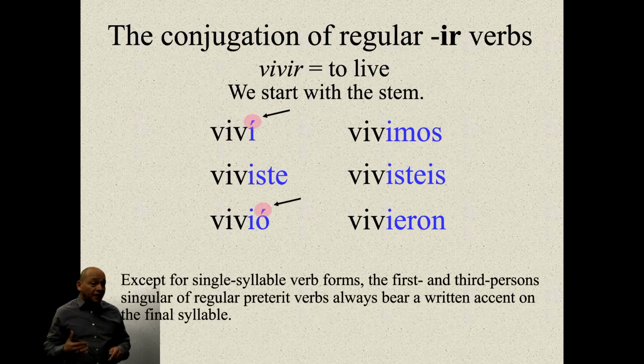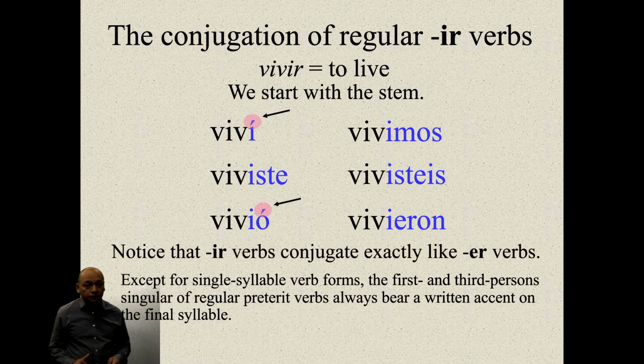So, tilde again in the first person and in the third person. You need to notice that the IR verb conjugation is exactly like the ER verb conjugation. Okay?